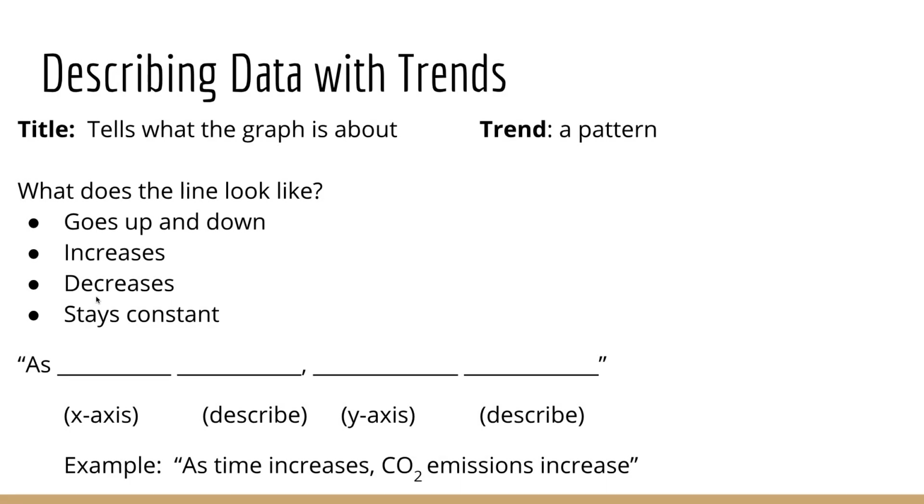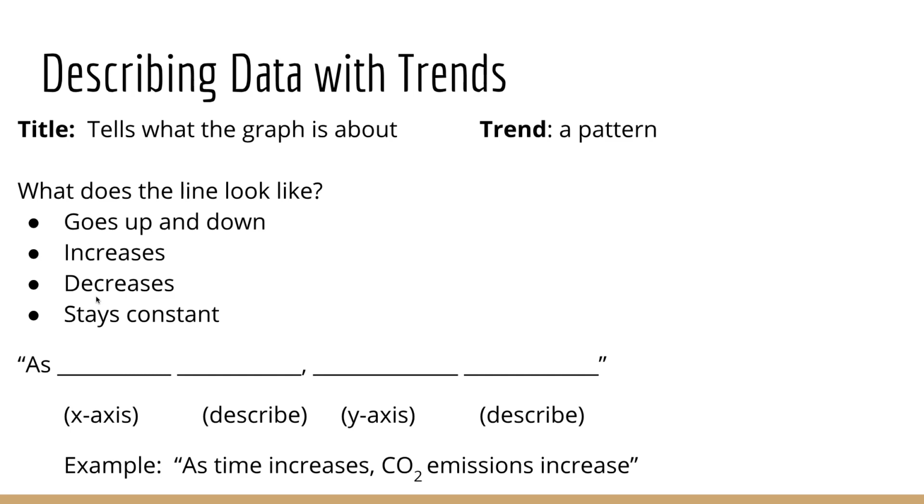So there is a lot of scientific data that talks about climate change, and we're going to look at just a few graphs. What we're going to be looking for is trends. A trend is a pattern. When we talk about trends, we're going to look at words like it goes up or it goes down: increase, decrease, stays constant. We're going to use some graphs to talk about trends, and we're going to use this kind of pattern.